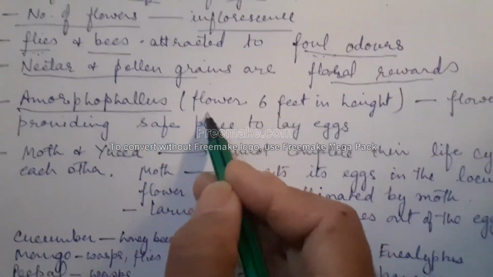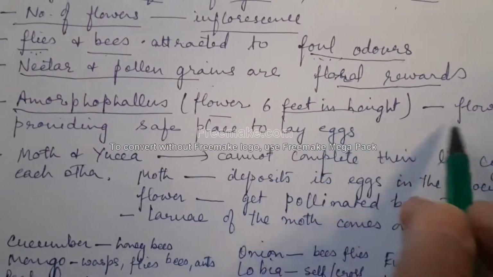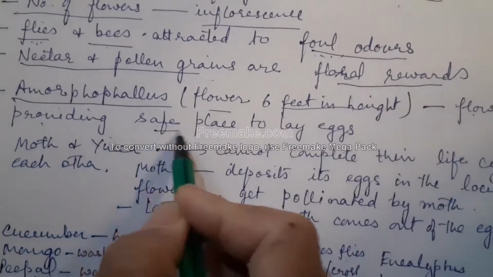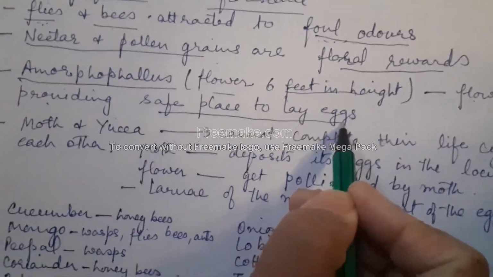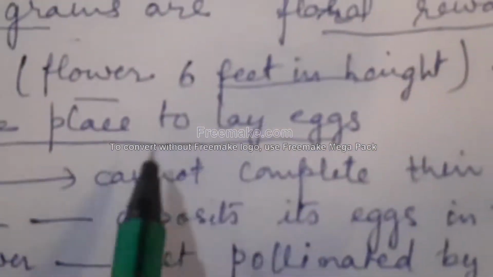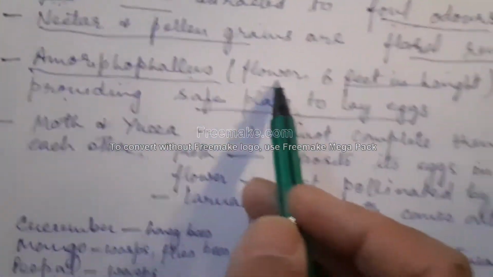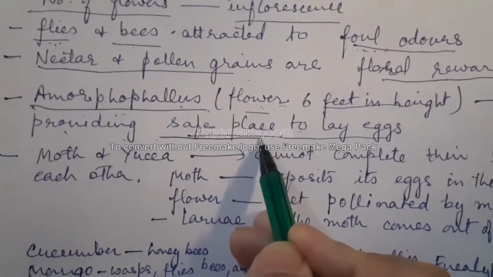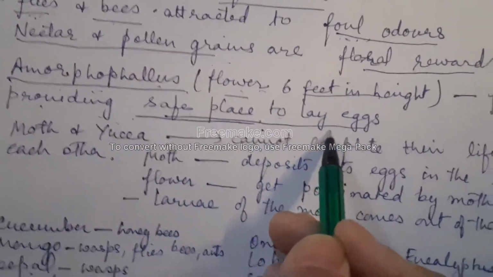Amorphophallus has a flower that is 6 feet in height, and this flower rewards by providing a safe place to lay eggs. Some of the bees lay eggs in these kinds of flowers, so the flower is providing the reward by providing a safe place for these insects to lay the eggs.